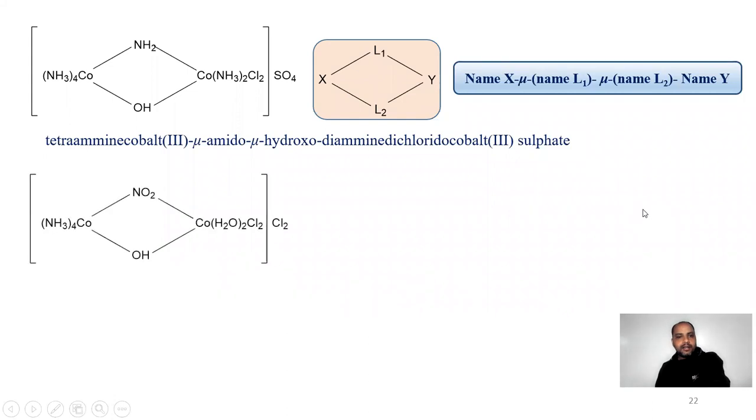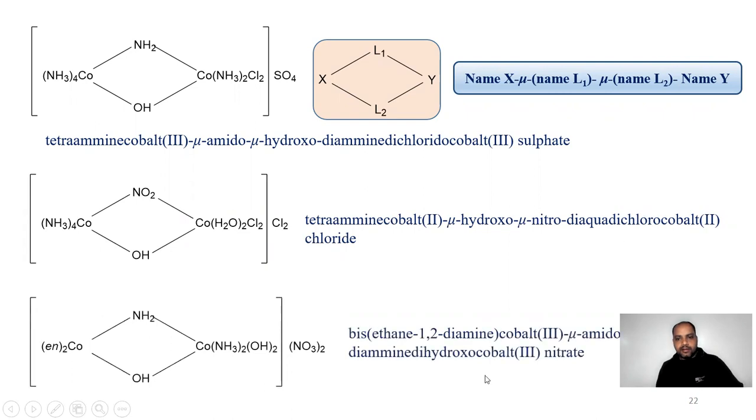Next, these are the questions. Now I'll solve these, try to explain these. Here name of X is written first. Name of X is written here, tetraammine cobalt, and name of the bridging ligand mu hydroxo, mu nitro, and then again writing the name of the Y. It is diaqua dichloro cobalt 2.